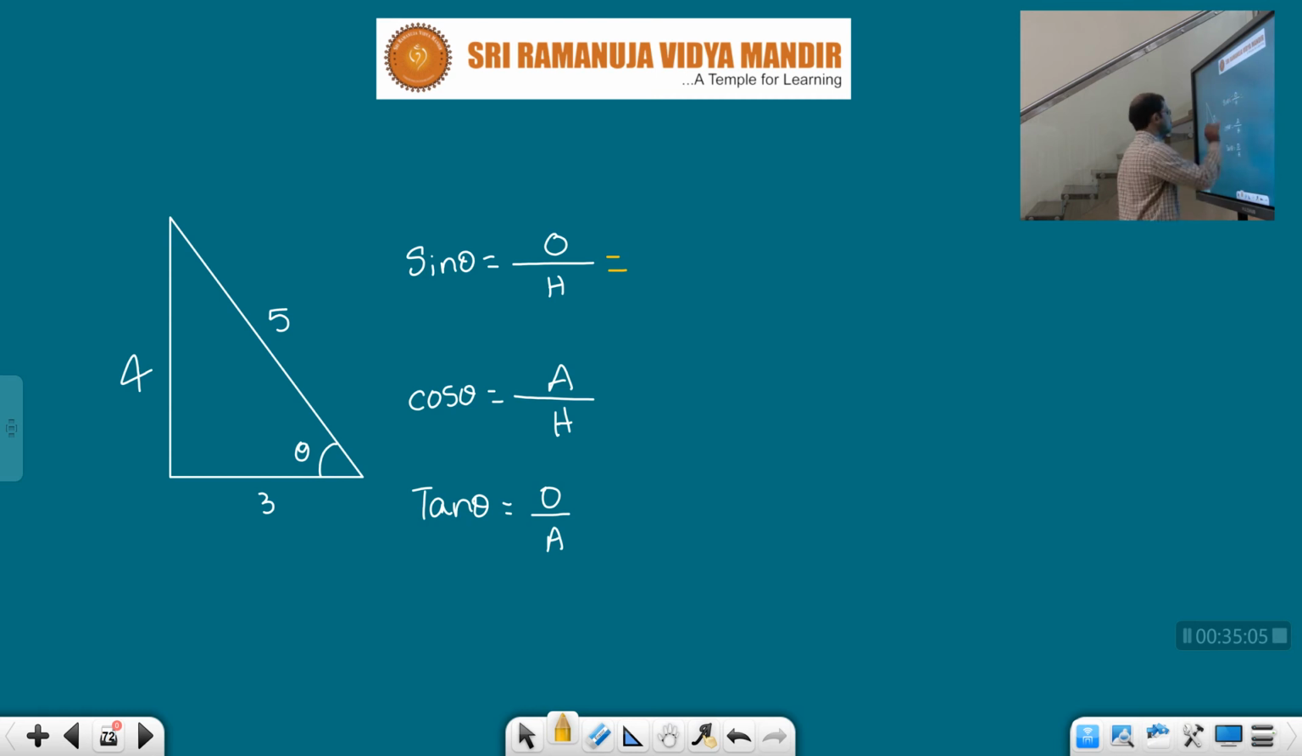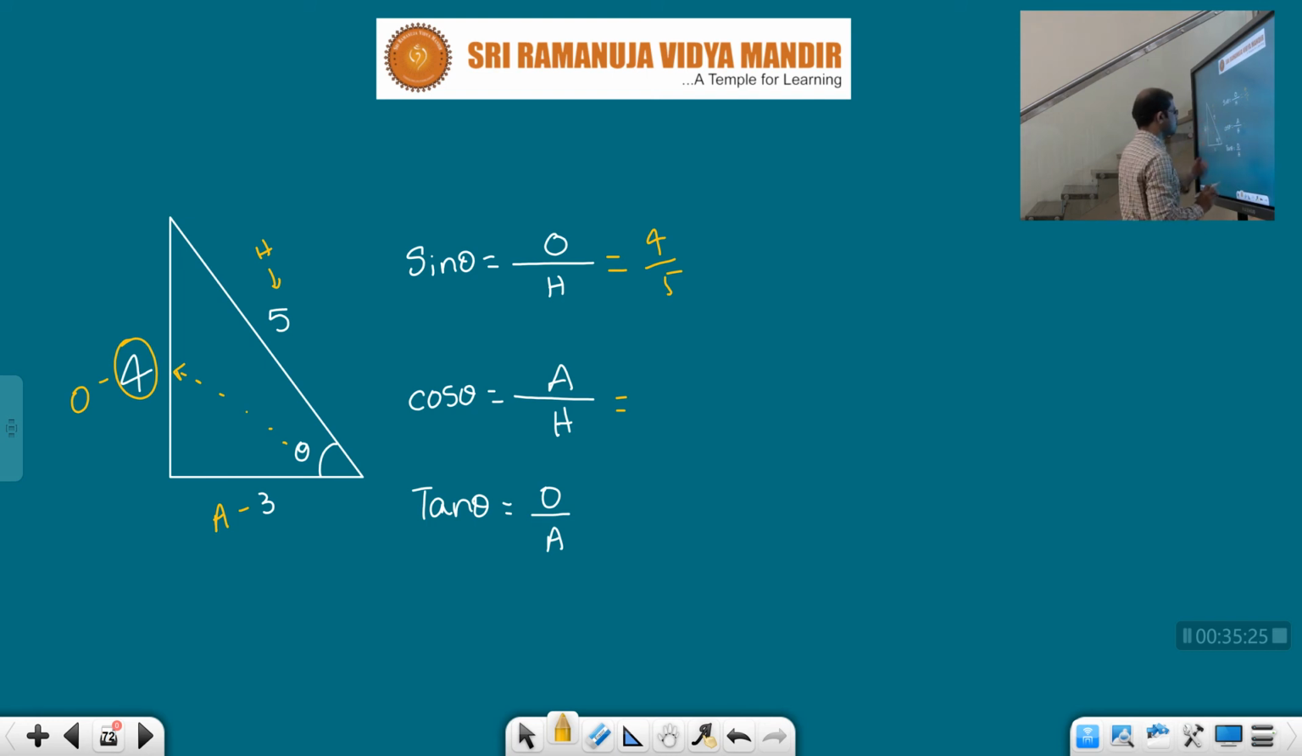What is opposite, children? 4. For this triangle, what is the opposite side? This side only. So here this one is opposite, this one is adjacent, this one is hypotenuse. Clear? So what is the opposite side? 4. By what is hypotenuse? 5. 4 by 5. Next, what is the adjacent side, children?